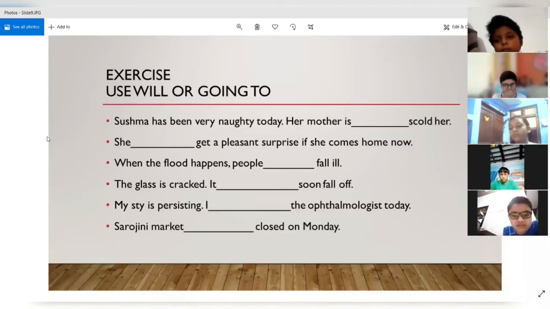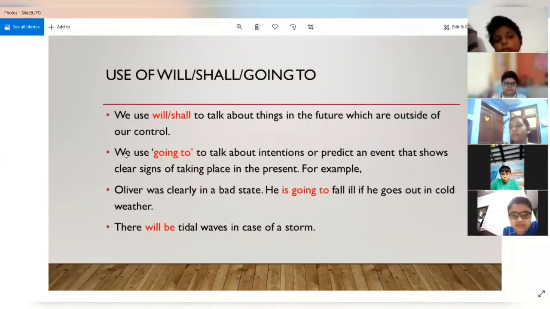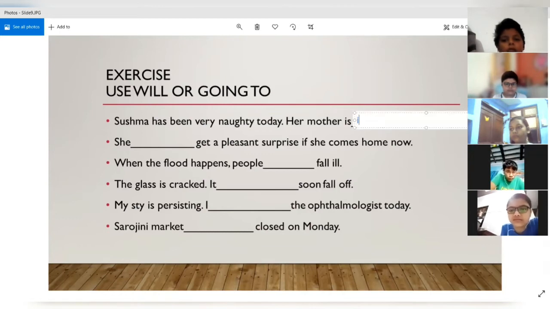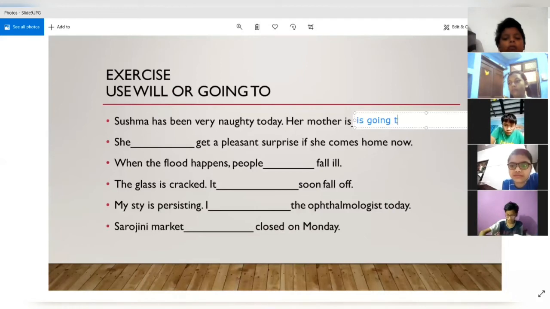I will go back to the previous slide and show you that we use going to talk about intentions or predict an event that shows clear signs of taking place. So there were clear signs that since Sushma has been very naughty today, there are high chances that her mother is going to scold her today. So did you get it? Why we used it? Is going to. All right. It's going to scold her.